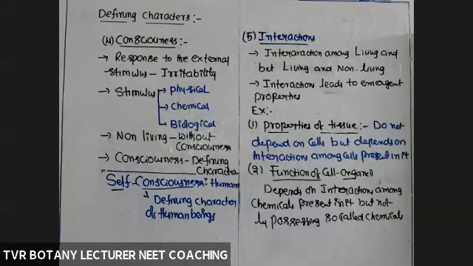According to our textbook, the organism with these three defining characters is said to be living. What about reproduction and growth? These two are also required. But according to your textbook, they explain like that.